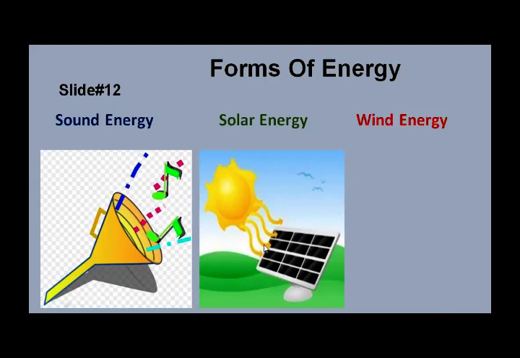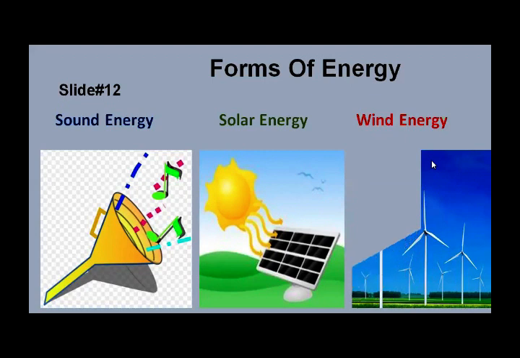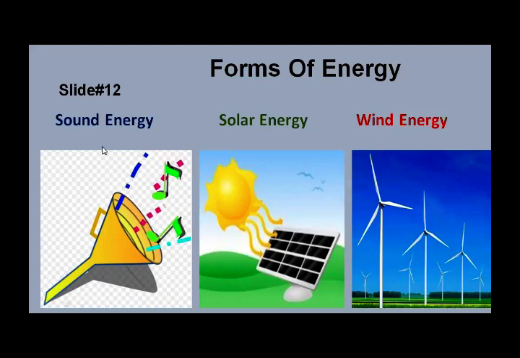It is used to light our homes. Now the next form of energy is wind energy. A windmill needs the wind energy to make it work. So sound energy, solar energy, wind energy, these are forms of energy.